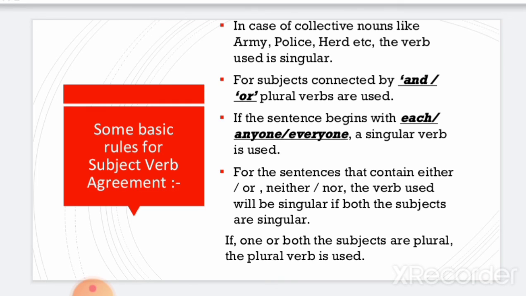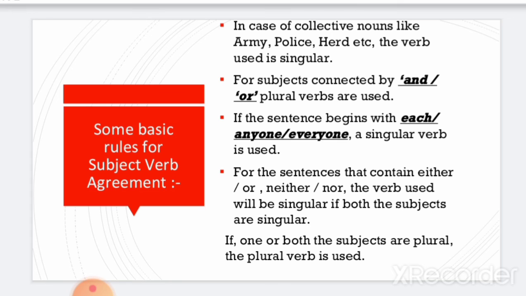There are some basic rules for subject-verb agreement, and let us see that. In case of collective nouns like army, police, herd, etc., the verb used is singular. And for subjects connected by and, plural verbs are used.